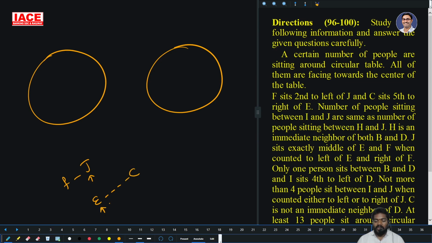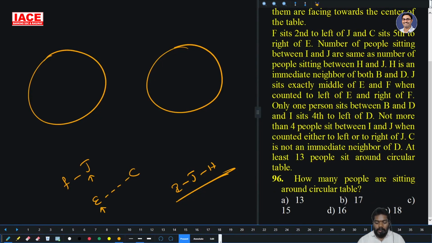The number of people who sit between I and J is the same as between H and J. This is an equal number of persons, so J is in between I and H. Okay. Now, H is an immediate neighbor of both B and D. Not exactly B and D, maybe D or B also.